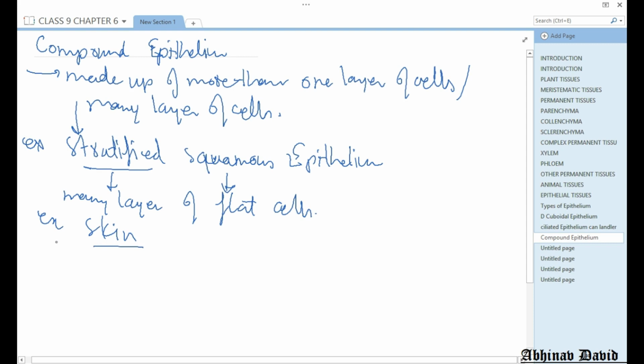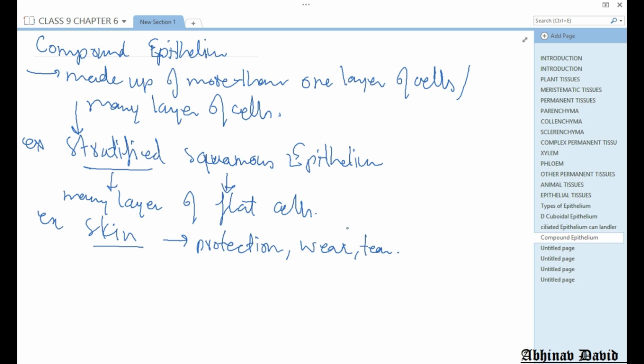Okay, and what is the function of the skin? Protection, wear and tear. It protects from wear and tear. Okay, we can get a lot of scratches in our skin, but it does not affect our tissues which are present below the skin, so they are protected.